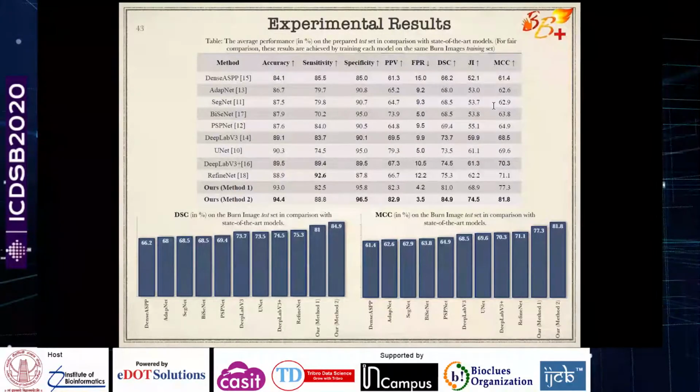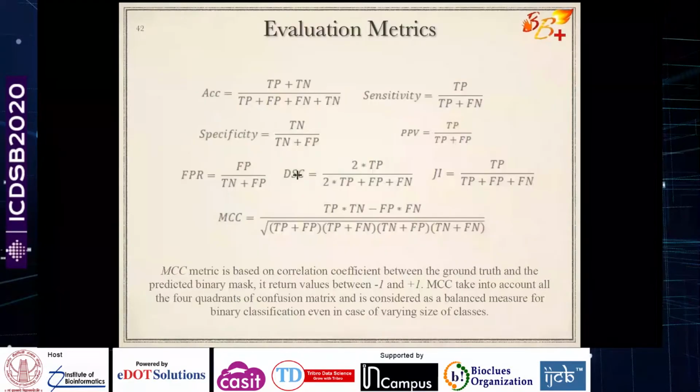Again, we observed that for our method, both method 1 and method 2 outperformed the standard state-of-the-art computer vision methods for color images. Most of these methods have been tried and tested on other data sets. We will show the results for other data sets also, and how we performed compared to that. But for the burn image data sets, our performance was very good, with almost 5% accuracy improvement.